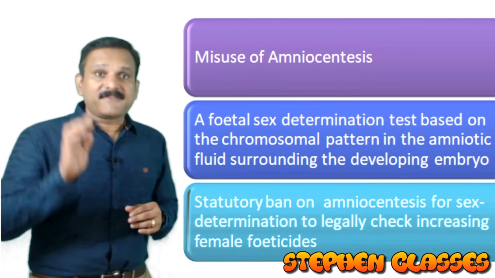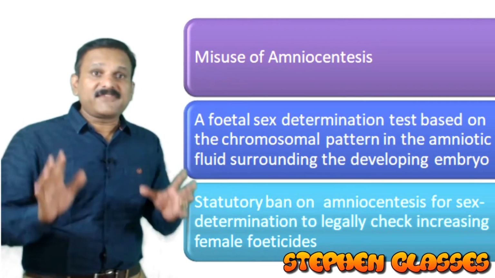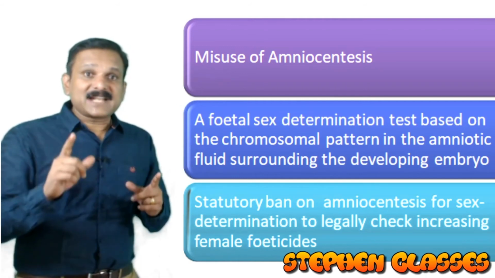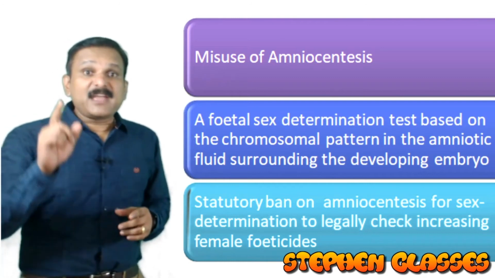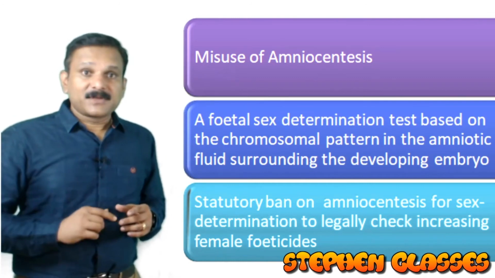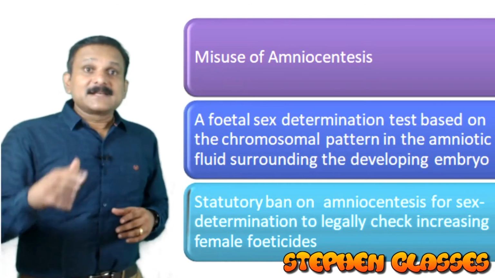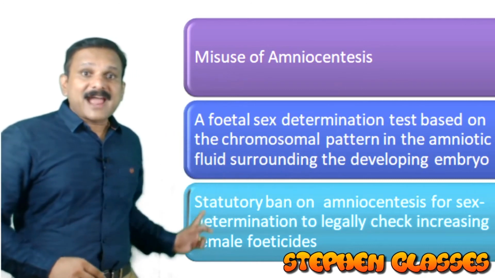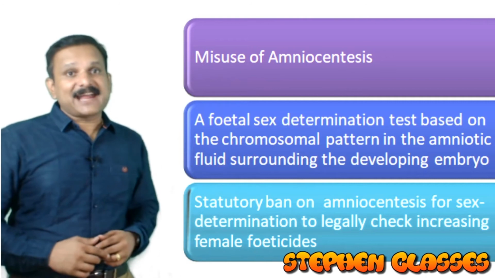Killing of the fetus is called feticide. So there is a possibility of female feticide. When amniocentesis is used for sex determination, it can lead to female feticide.